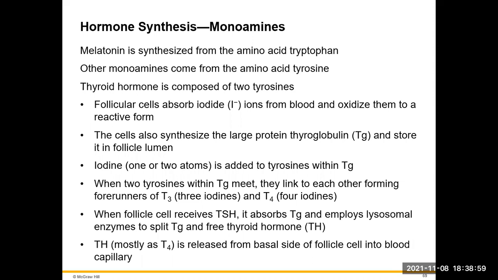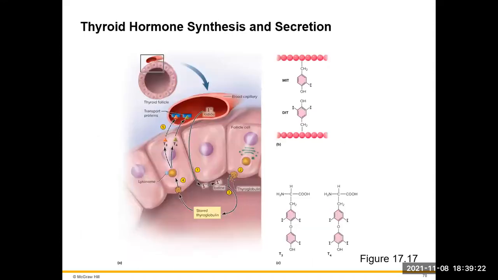thyroid hormones. When the follicle receives thyroid stimulating hormone, it's going to have an effect on that thyroglobulin, and it's going to cause lysosomal enzymes to split that thyroglobulin off and free the thyroid hormone. Most of these thyroid hormones are going to come as T4, and they're going to be released from the follicle into the blood capillary.